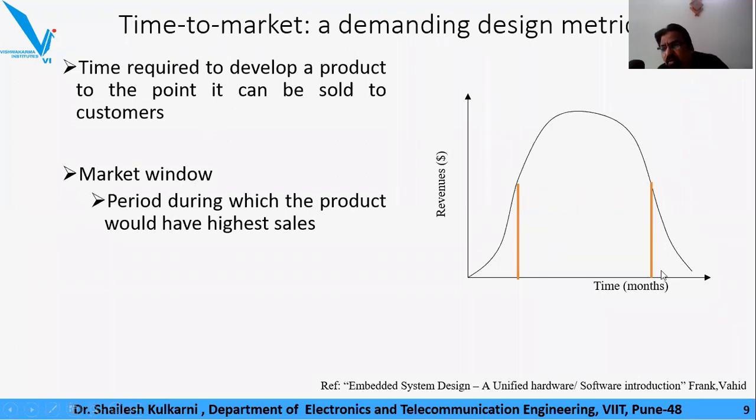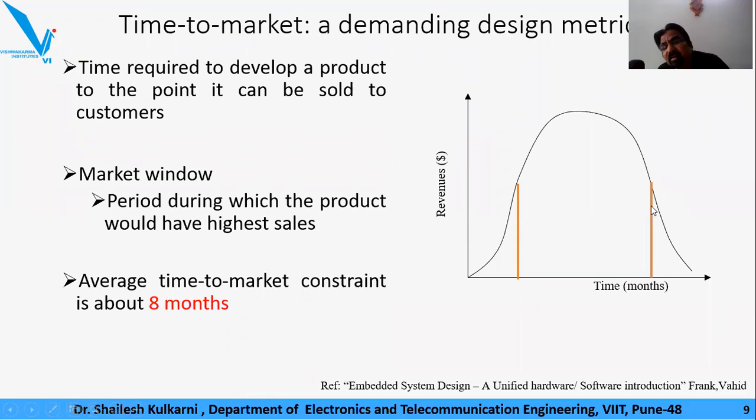So though the product would exist in the market from 0 to X, there is a time from this point to this point during which the market has produced the better revenue for this particular product. That is what we refer to as the market window. And the average time to market constraint is all about 8 months.